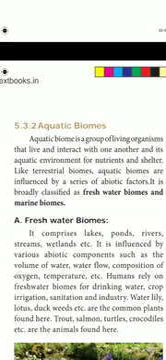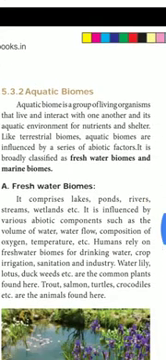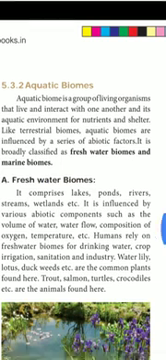Next one is the aquatic biome. Here, the aquatic biome is divided into two types. What are the two types of aquatic biome? Freshwater biomes and marine biomes. Aqua means water. An aquatic biome is a group of living organisms that live and interact with one another and their aquatic environment for nutrition and shelter. So what do you mean by aquatic biomes?